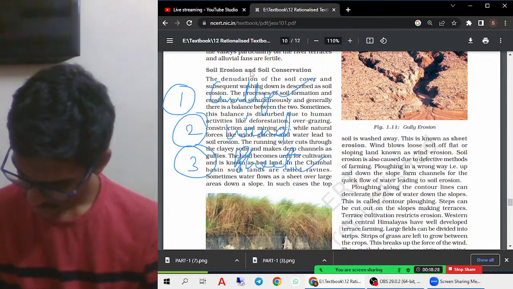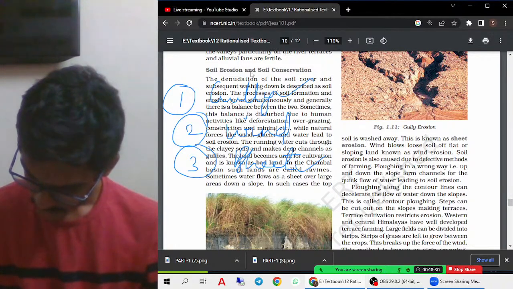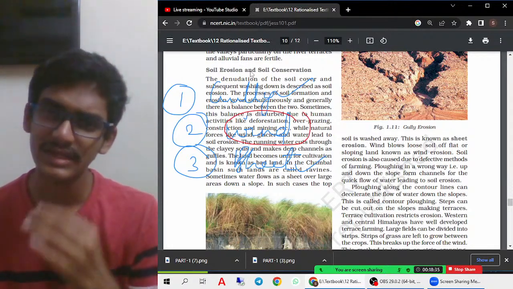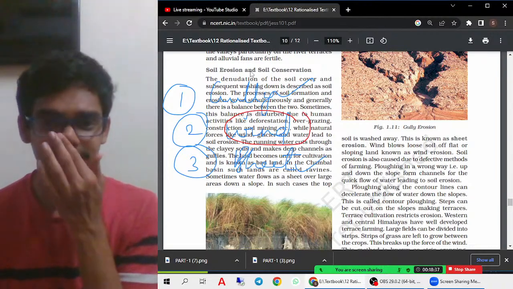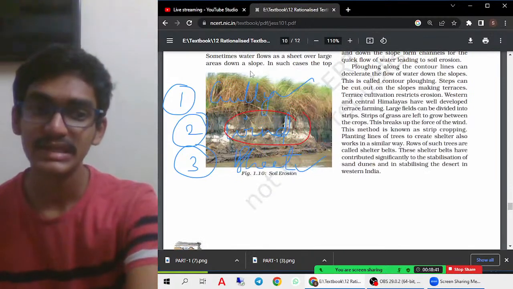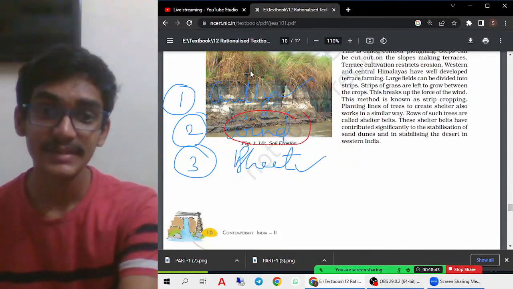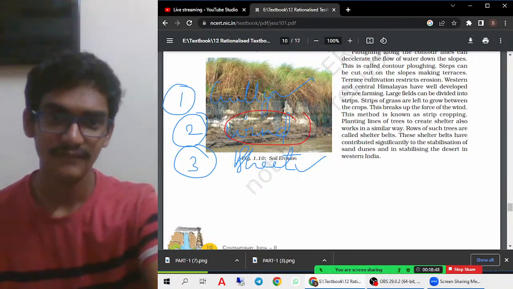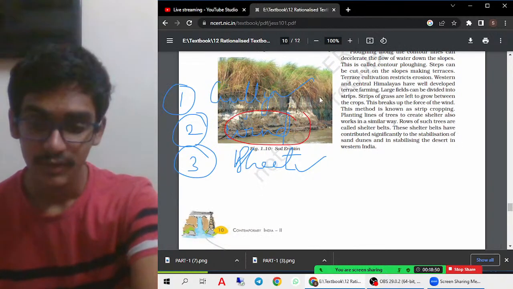Now let us try to see what is actually wind erosion. This wind erosion is also very important because of heavy winds. The top layer of the soil is pushed away and taken away by the wind also. So this is actually seen. So how can we prevent this soil erosion? So we can actually prevent that. How can we do that?